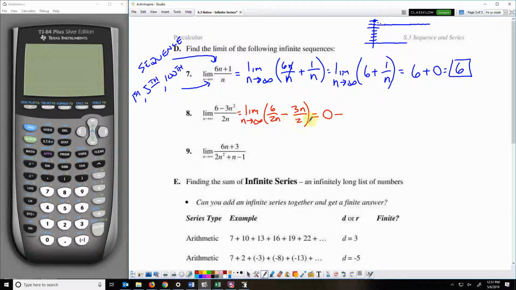And I've got minus 3 times 1 over 2 is 3 over 2. 3 times 2 over 2 is 6 over 2. 3 times 3 over 2 is 9 over 2. So this time you can see this number is getting larger. And as n gets bigger and bigger and bigger, this fraction is going to continue to get bigger, and it's going to approach a value of infinity. So I've got 0 minus infinity, which is negative infinity.